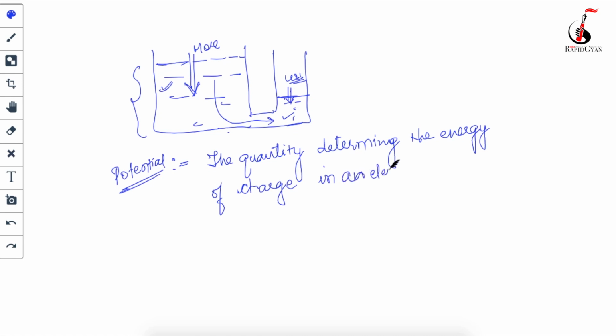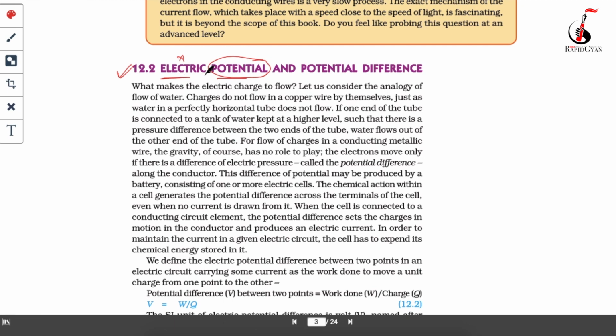In an electric field, you know there are charges. Those charges will also have some energy, correct? The quantity that determines that energy is called potential. So that's what is written over here, that the electric potential is the quantity determining the energy of charge in an electric field. That is called electric potential.